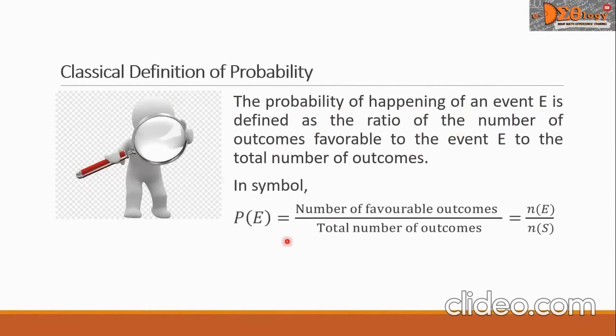In symbol, this is P of E equals the fraction whose numerator is number of favorable outcomes over the denominator total number of outcomes, or we say sample space. In symbol, this is equal to the number of outcomes for E over the number of the sample space.